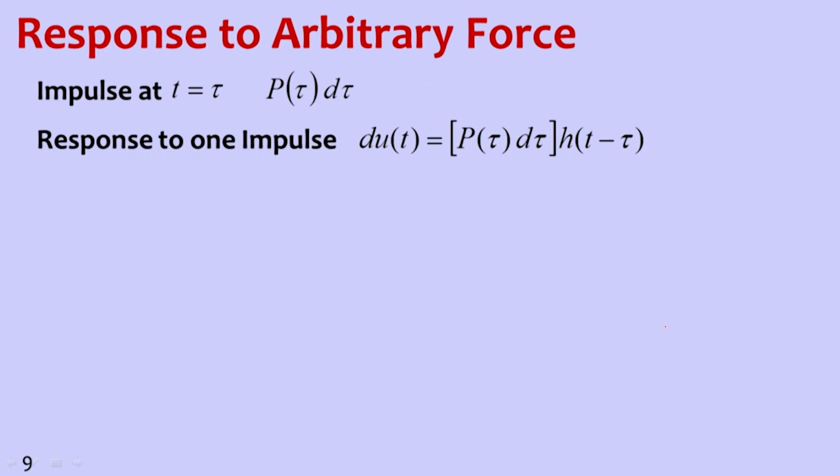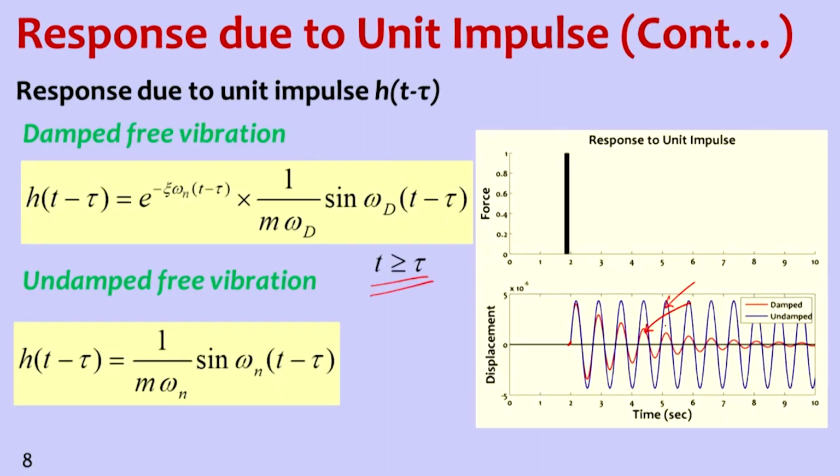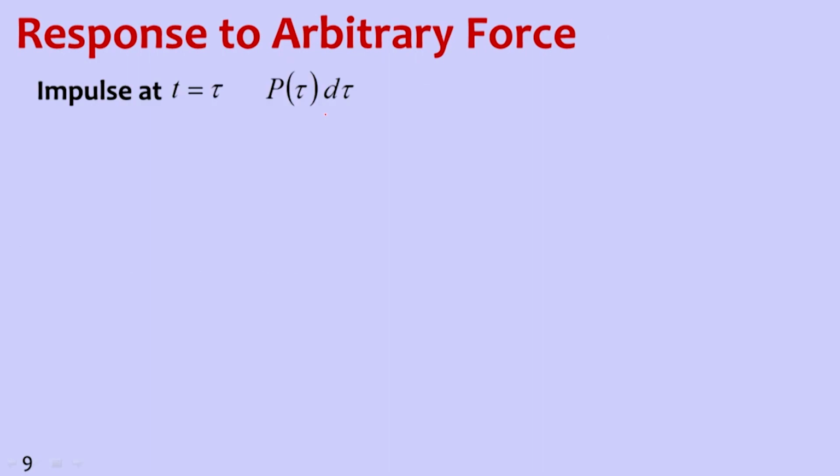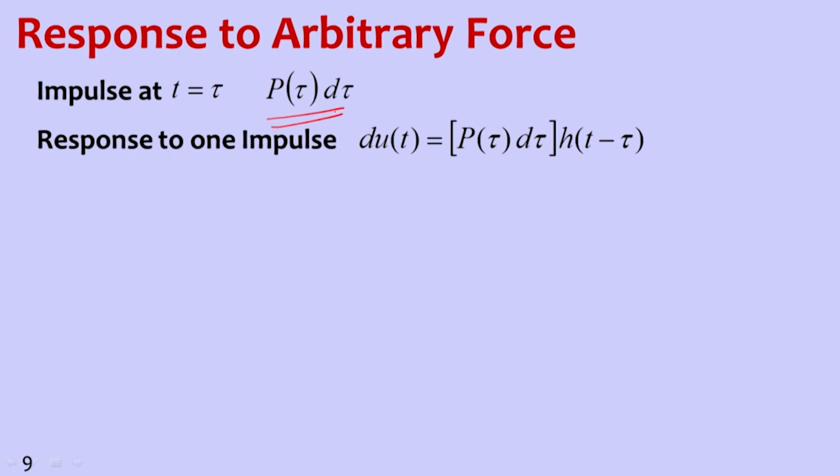Now, till now what we have discussed is the response due to unit impulse. If the impulse has some other value, how will the response look? If we first find the response due to unit impulse and multiply it with the impulse value at time t equal to tau, then we will get the response due to that impulse. You can see this one, h of t minus tau is the response due to unit impulse.